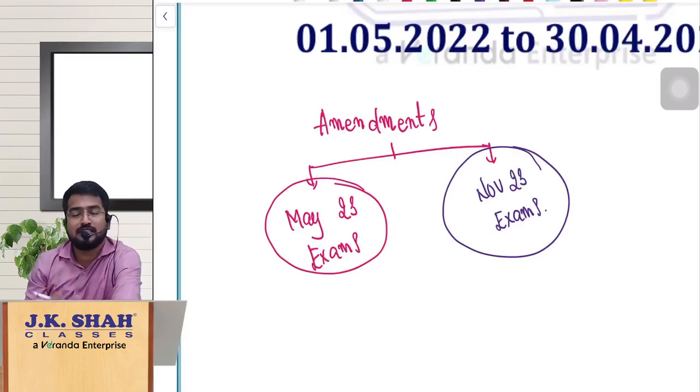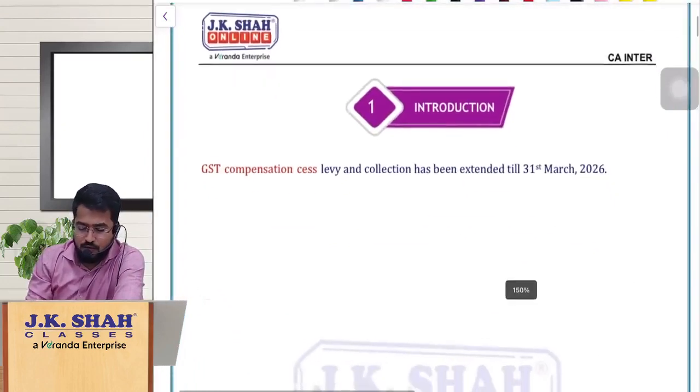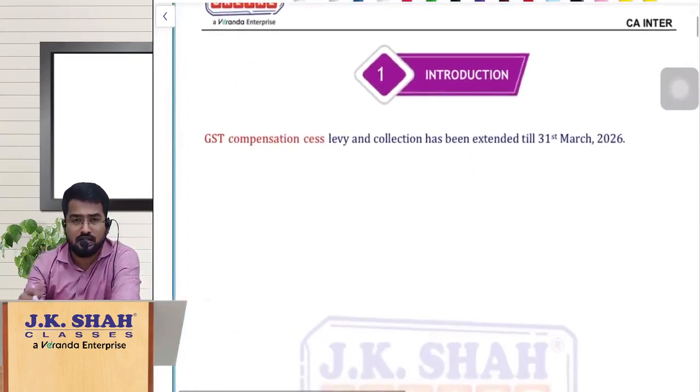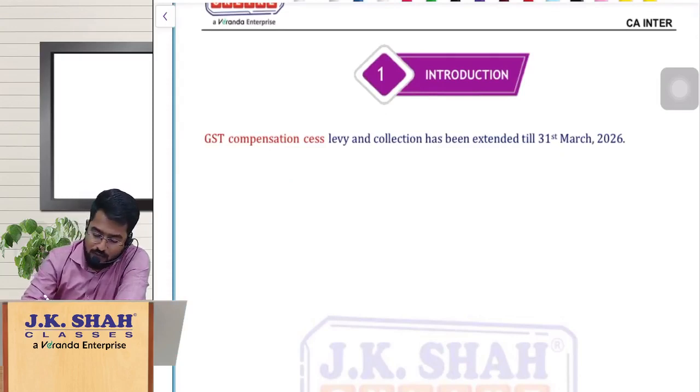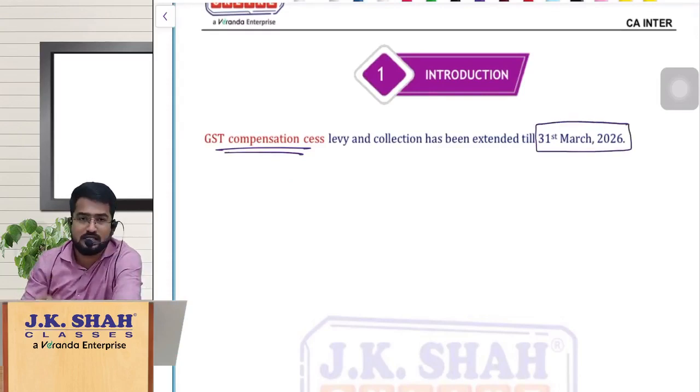So chapter by chapter we are going to discuss the amendments applicable for your exam. You know there are 10 chapters, and those 10 chapters we are going to deal with here. In the first chapter, there are no amendments as such which are going to worry you. The only thing is the GST compensation cess has been extended till 31st March 2026. That is the only amendment from this particular chapter, right?